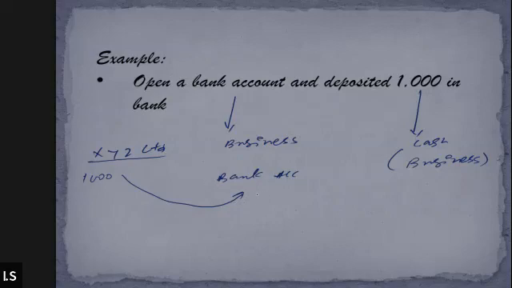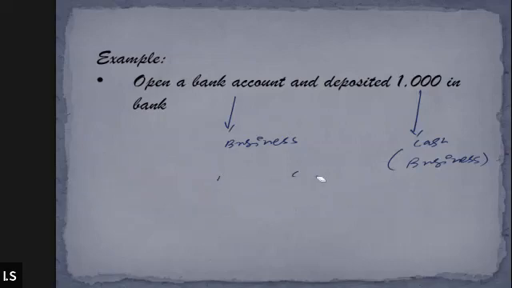1,000 in the bank account? It is going to increase the overall bank balance by 1,000. That means now XYZ Limited has a bank balance of 1,000. So that is going to increase the overall bank balance of the business. On the other hand, it is going to reduce the amount of cash available in the business. Since 1,000 is deposited in the bank account, it is going to reduce the cash balance, and on the other hand, it is going to increase the bank balance. Is it clear now, Labiba?